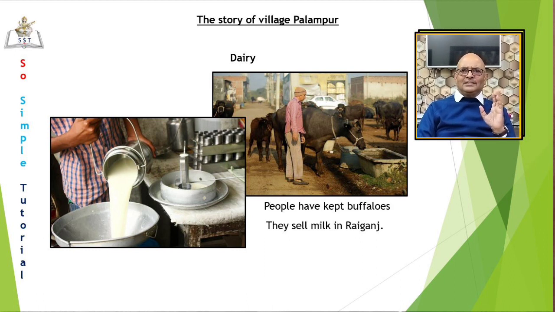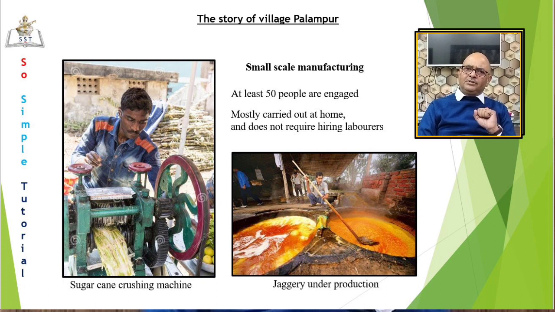Next is small scale manufacturing. At present, less than 50 people are engaged in manufacturing in Palampur. They do not have big production units. Manufacturing is carried out mostly at home or in fields with the help of family labor on a small scale, which does not require hiring of laborers.